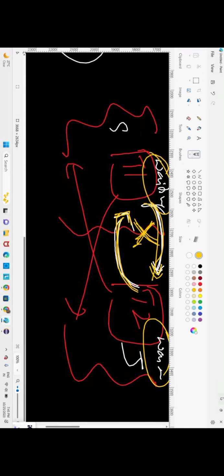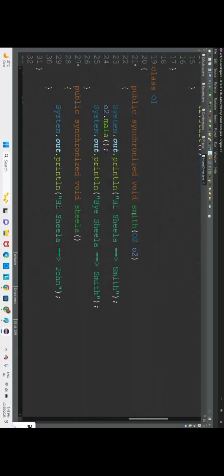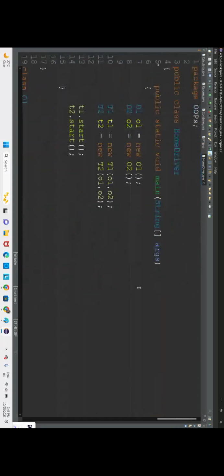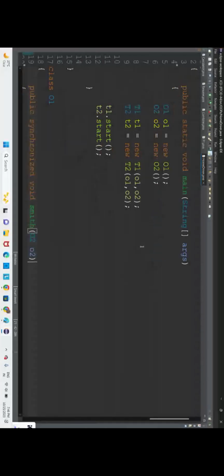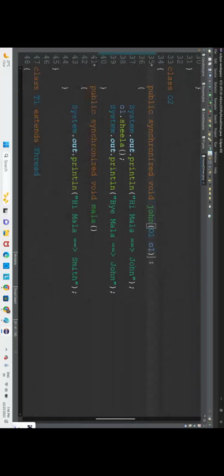Now here what we will do is, using the code, this is our situation. John is telling hi to his own sister, and Smith is telling hi to his own sister, but they are not able to come out of those objects, and they are not able to lock other objects. Why is this happening? Because of thread deadlock, wherein John is waiting and Smith is waiting. They want to enter, but they don't know who will come first. So Smith is waiting, and John is waiting to lock each other's objects.